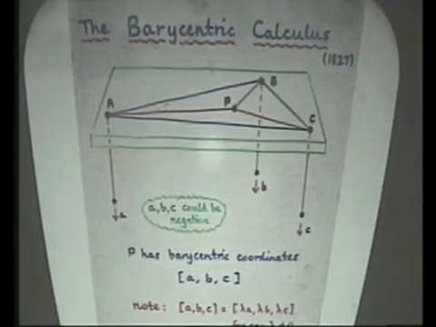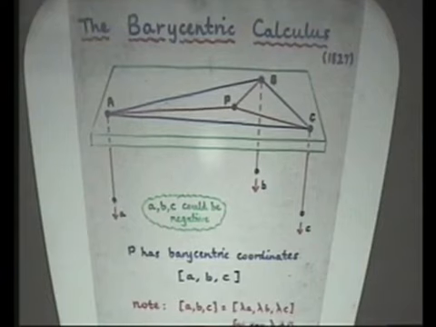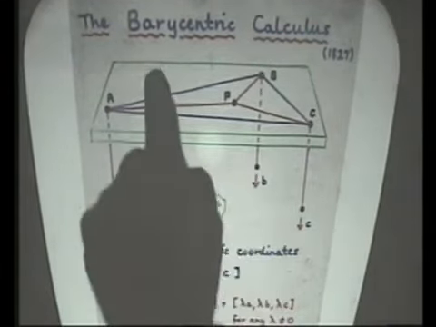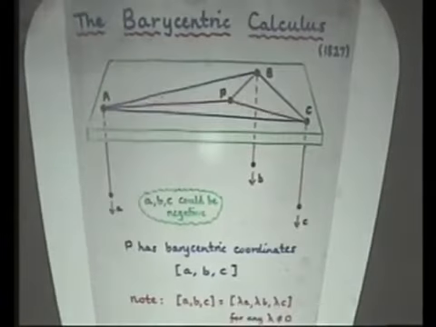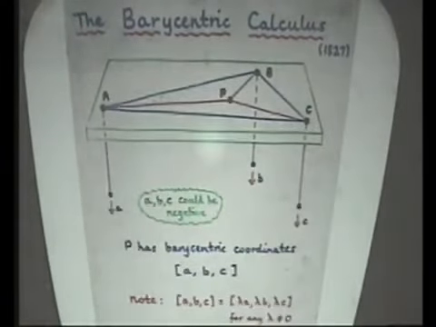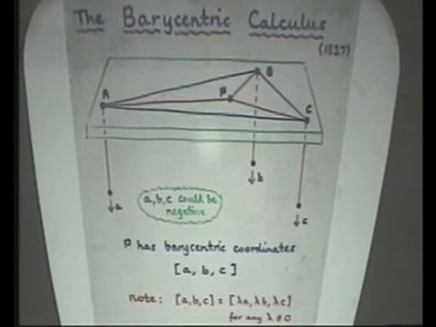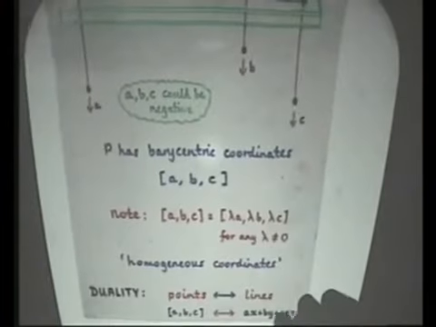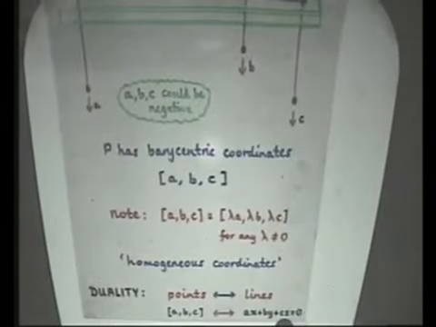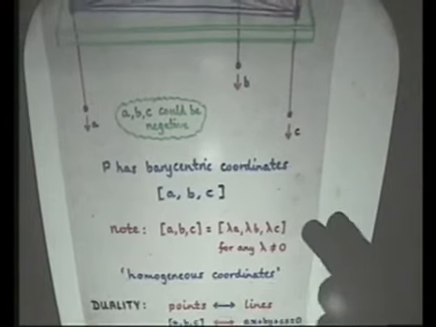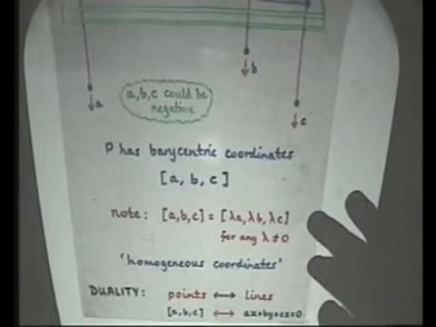And also you can extend the idea. If you think of A being negative, that actually corresponds to points P outside the triangle. You can't do that in practice, but you can see how the idea can be extended. So here we have a geometry in which the points have three coordinates determined up to multiples, and for lines, whereas the normal equation of a line is ax plus by equals c, here the equation of a line would be ax plus by plus cz equals 0.